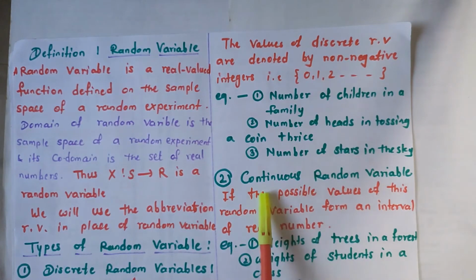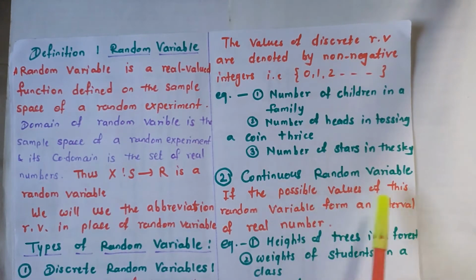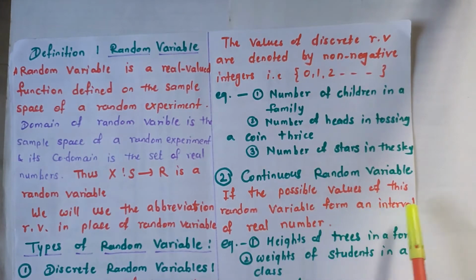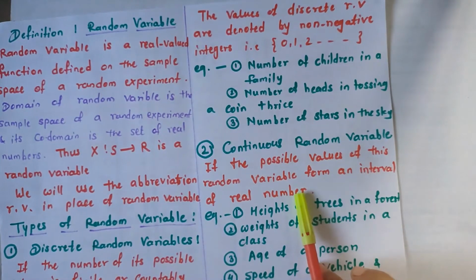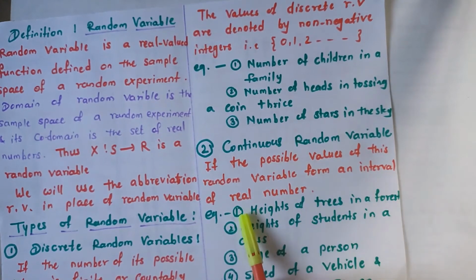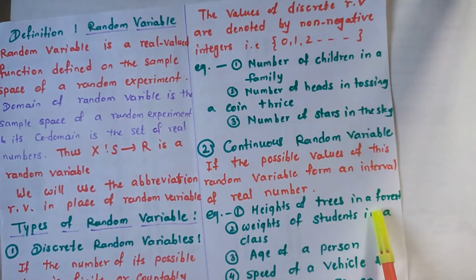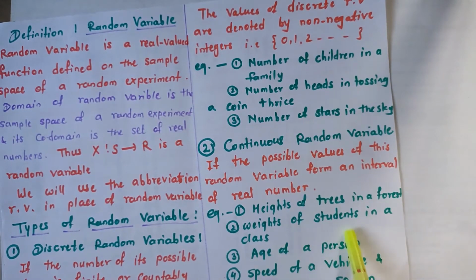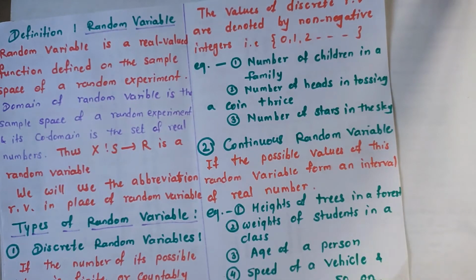And the second type is the continuous random variable. If the possible values of this random variable form an interval of real numbers. For example, heights of trees in a forest, weights of students in a class, age of a person, speed of a vehicle, and so on.